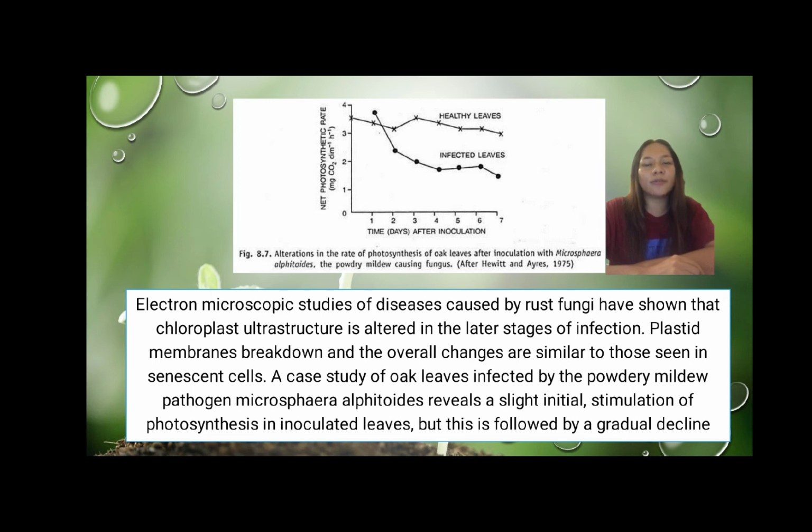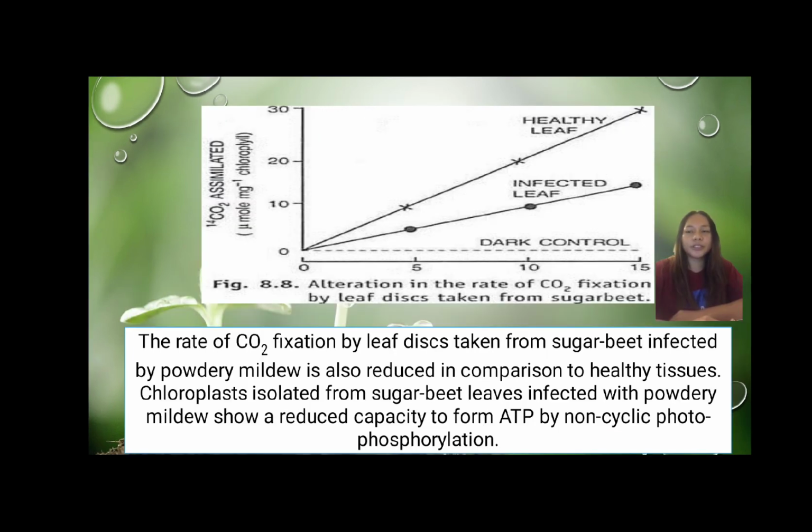The case study of oak leaves infected by the powdery mildew pathogen Microsphaera alphitoides reveals a slight initial stimulation of photosynthesis in inoculated leaves, but this is followed by a gradual decline. The next figure shows the alteration in rate of CO2 fixation by leaf discs taken from sugar beet.